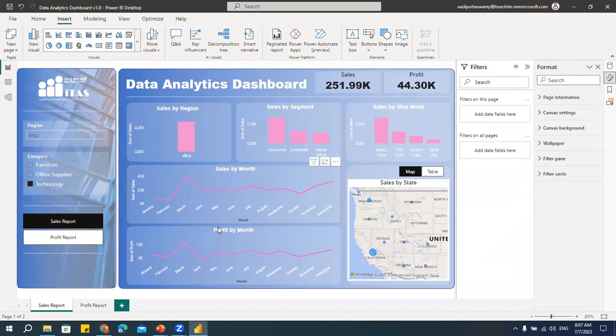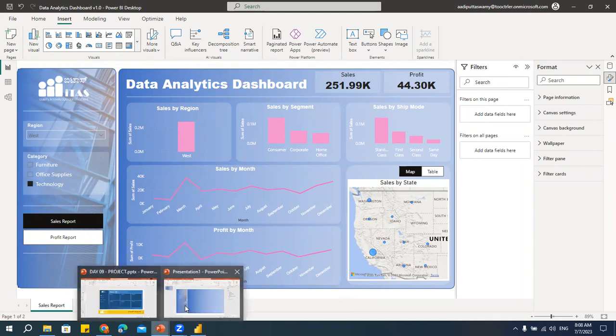So still we can improvise this. I'm not telling that this is the complete project. I'm just giving an idea how actually you can design, how actually you can create a modern dashboard. I've seen many YouTube videos or many people who tell that we are creating some modernized dashboards or something. There is nothing complex in that. Only thing is try to practice how to design.